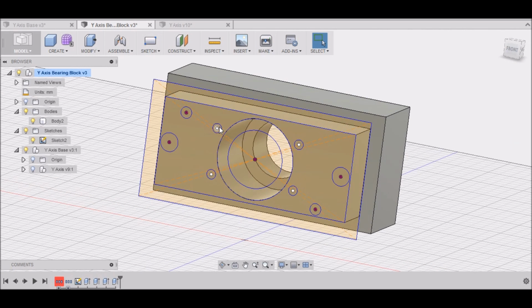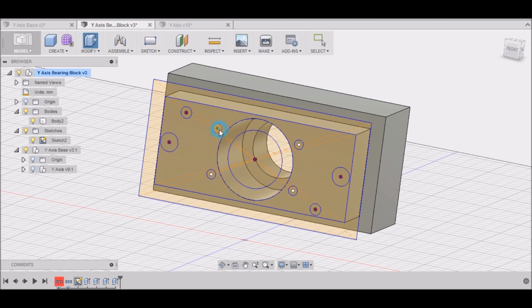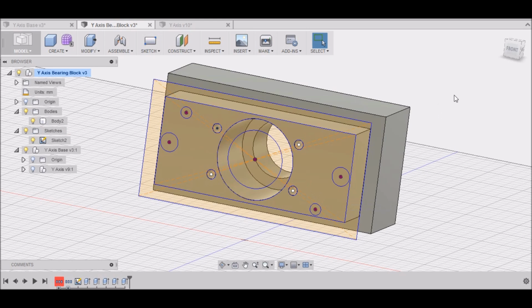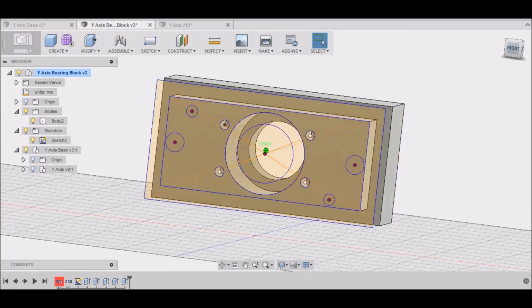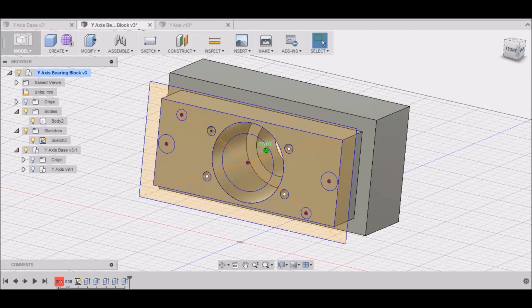Okay, we want to select right here, right click, repeat press pull, select these 4 hole locations, and we want to go minus 15 millimeters. Those are the holes for our bearing cover. Alright.